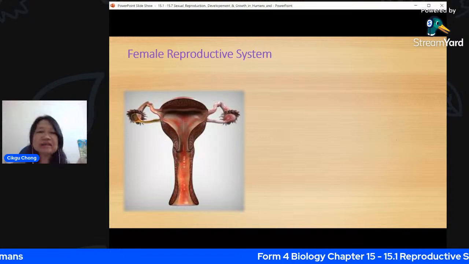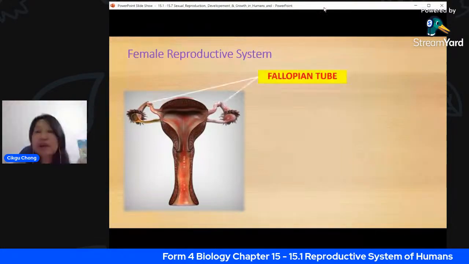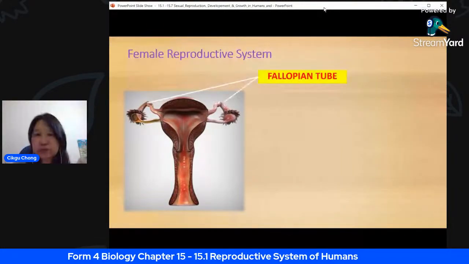What are we going to look at here? We are going to look at the fallopian tube. The fallopian tube is a very important organ.